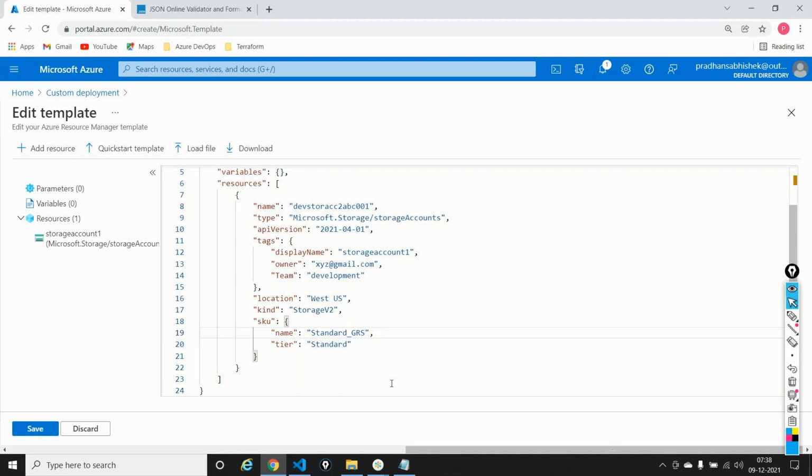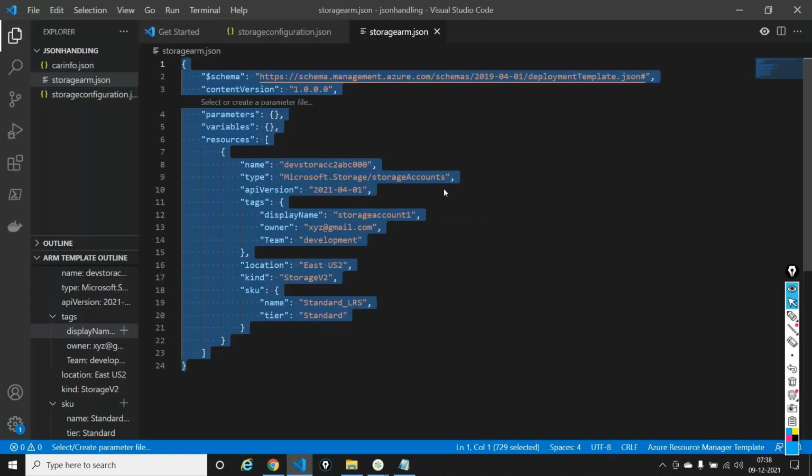This is easy, but it's easy because there is only one resource. There's only one storage account. Let's say you're creating hundreds of resources using this template, then imagine how many places the client has to update it. The same issue we had in PowerShell also. That's the reason we took something known as a parameter block. We said these are my parameters. That parameter block is substituted by this parameter block in the ARM template.